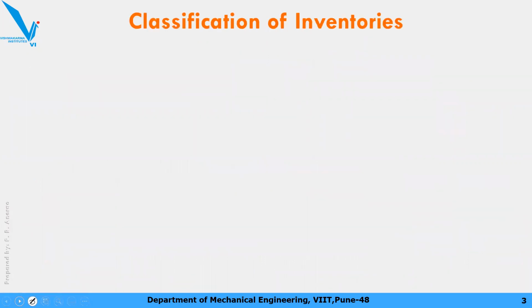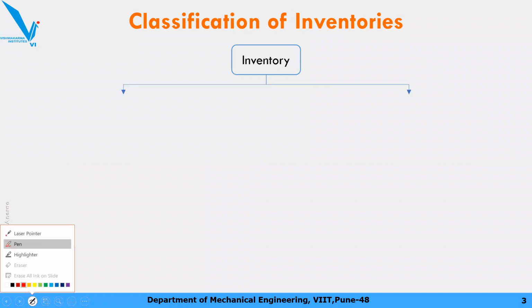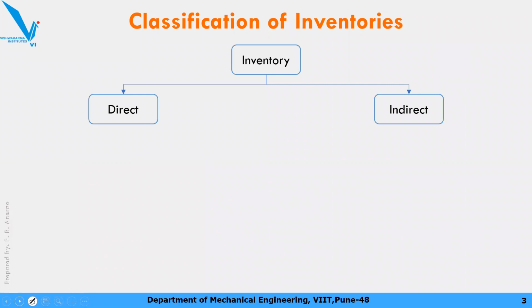Okay, we'll go to the next part, classification of inventories. There are plenty of types of inventories available, so we can classify them into two basic categories. One is direct and another one is indirect. Again, in direct inventory, there are plenty of types or examples of the inventories, and indirect may be बहुत सारे. So we will look into them one by one.